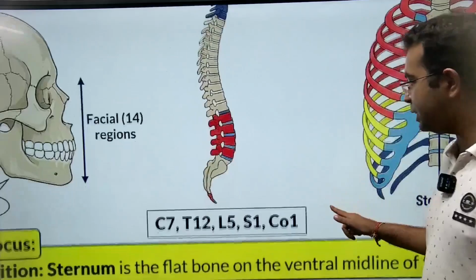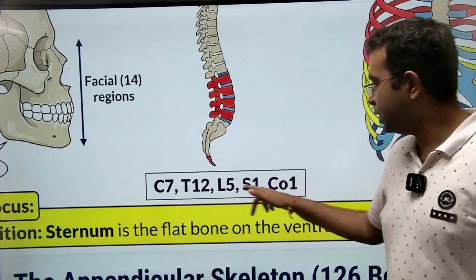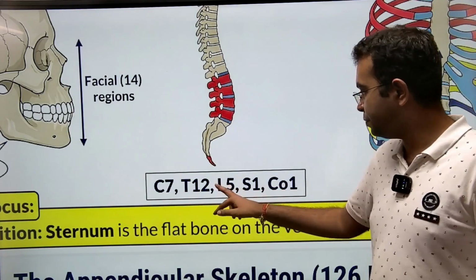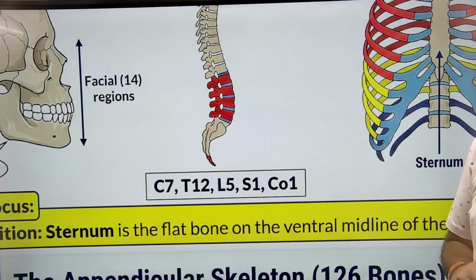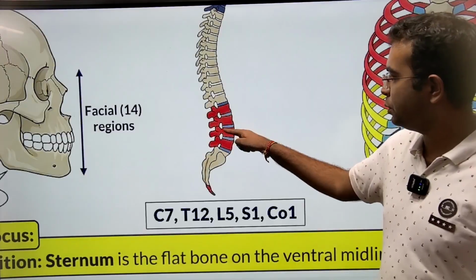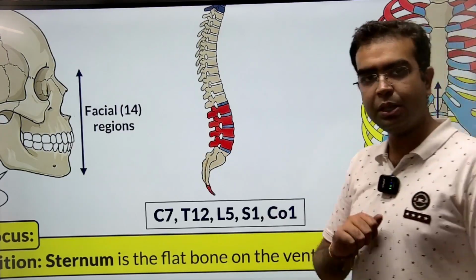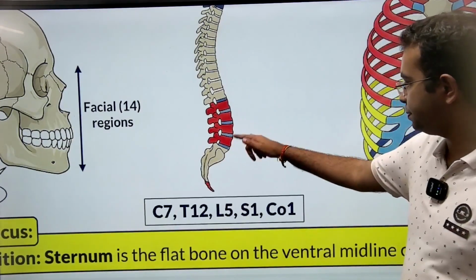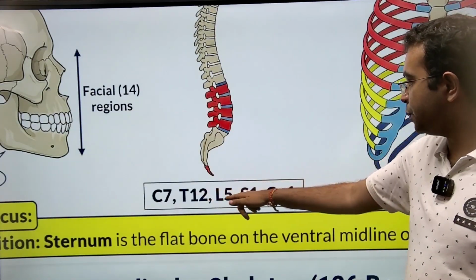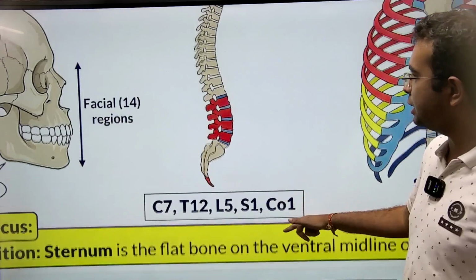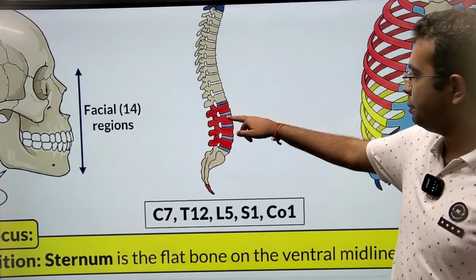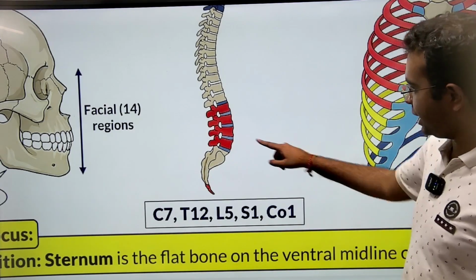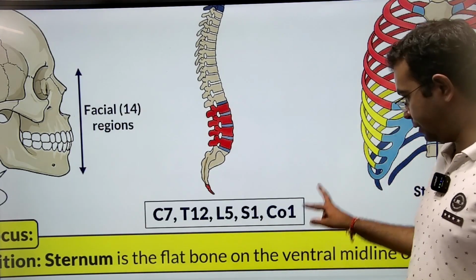Now these are some important parts of the vertebral column: the C7 bone, the T12, L5, S1 and CO. L5 is one of the most important, in the lower back area, here. Sometimes if people fall on their back, they end up injuring their L5 joint. This is one of the joints. These C7, T12, L5, S1 and CO2 are nothing but the joints, the joint areas between these vertebrae on the lower side, which I have shaded here in blue color.